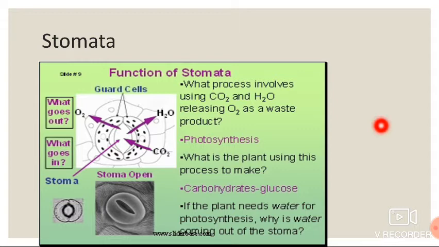So see what goes out and what goes in. When the stoma is open, it is receiving the CO2, that is the carbon dioxide from the air, and water from the root, and it is releasing O2. What is O2? Oxygen as a waste product. So that waste product we are all inhaling.